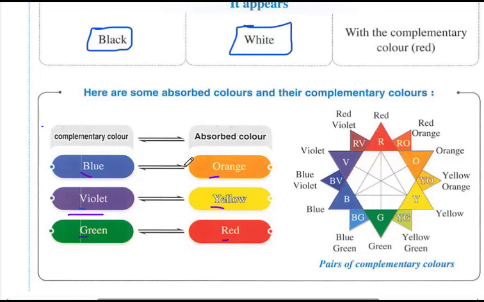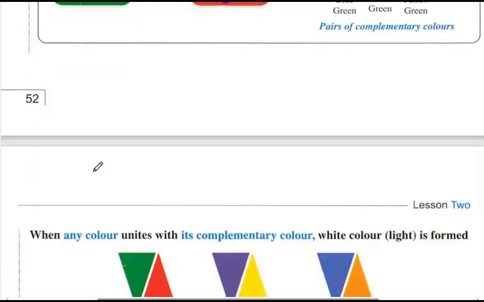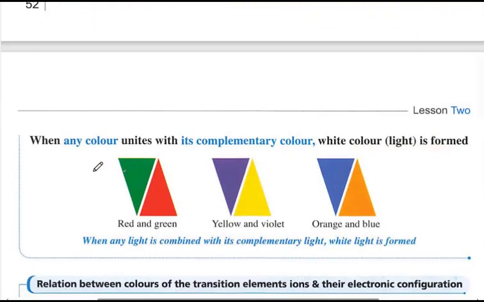How can we memorize it? Memorize it by vi boo ger. Absorbs red, appears green. Absorbs yellow, appears violet. Absorbs orange, appears blue, and vice versa. Both are right.